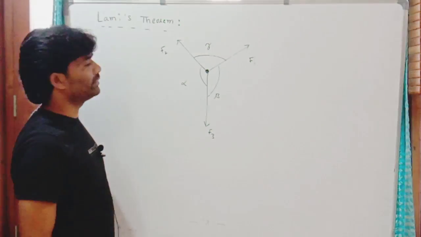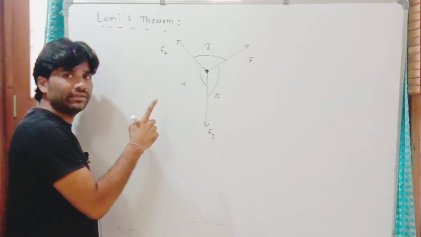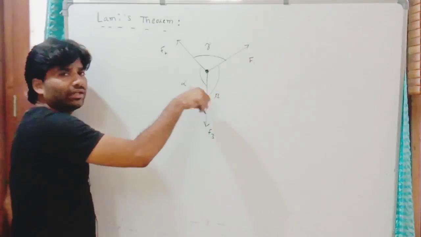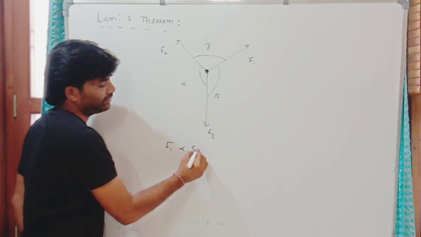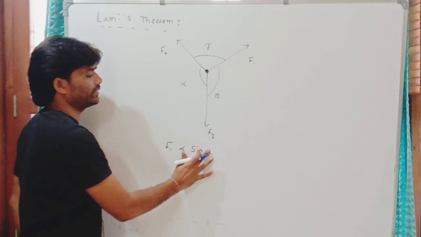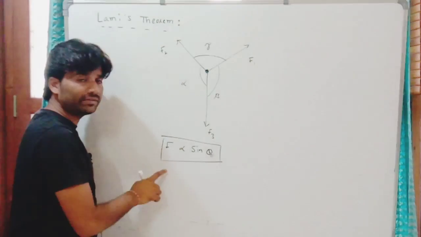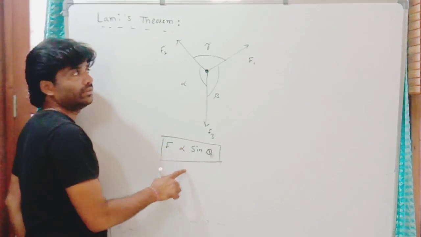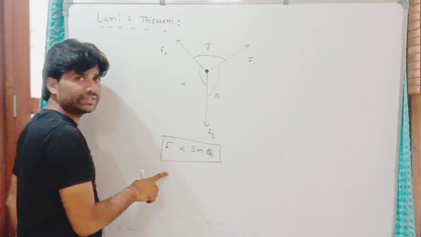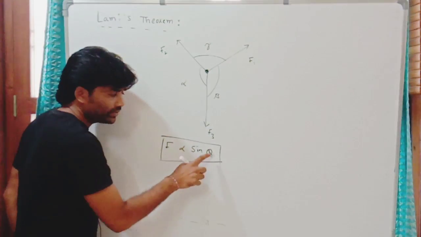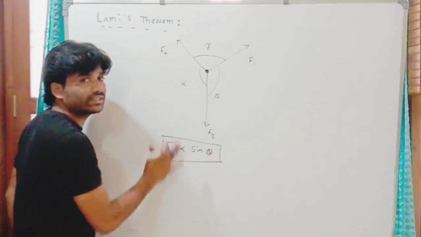So according to Lami's theorem, the magnitude of any one of these 3 forces is directly proportional to the sine of the angle between the other 2 forces, when they keep the system in equilibrium.